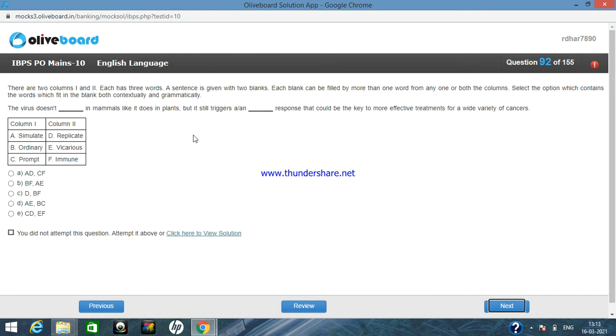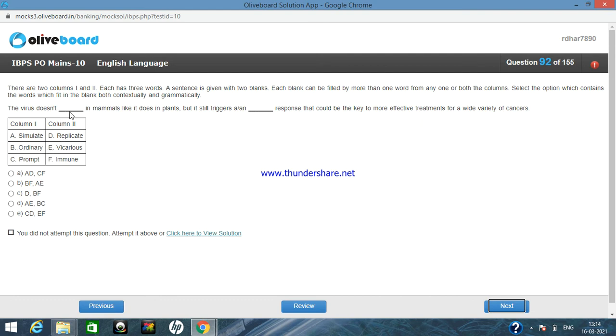So immune response is also true. So up to this, my option A is going with the particular question, but I am still keeping it on hold because I have also another option that is starting with A. And if we talk about ordinary and prompt as option A, then it will not contextually fit here, so I am eliminating these two options.